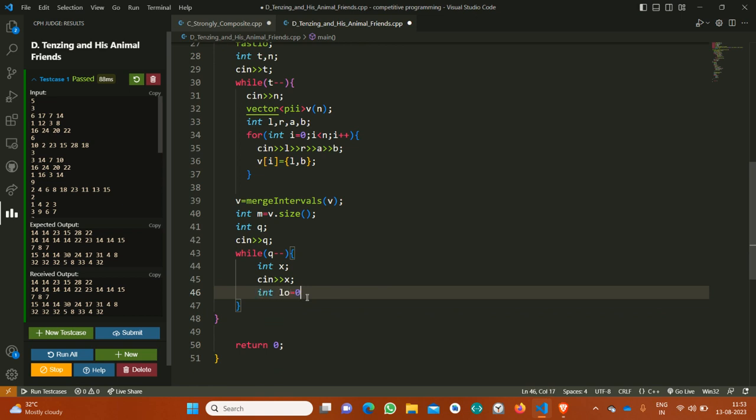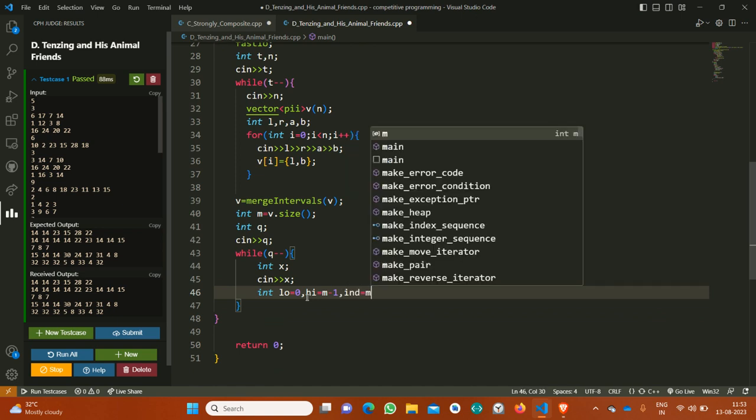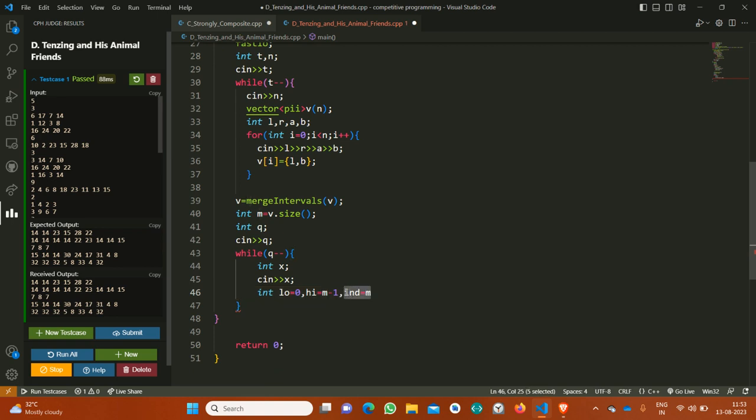Let low is equal to 0, high is equal to m minus 1. I have already said index is equal to m, so that if there doesn't exist any segment, that element would remain the same as it was previously. That's why, to indicate that, I have initialized index is equal to m.